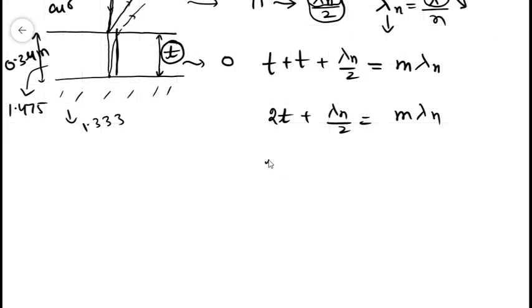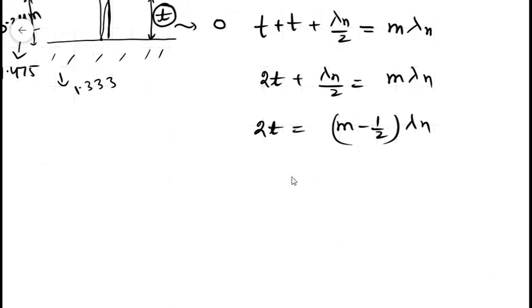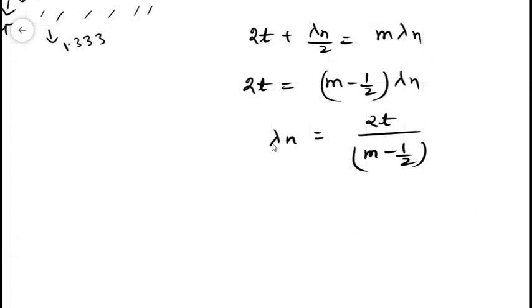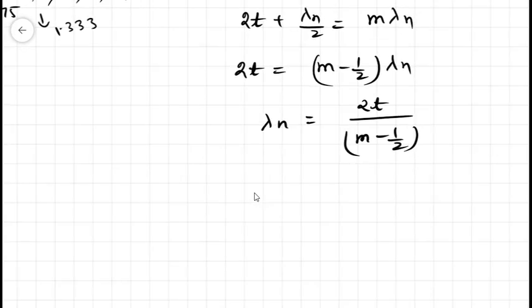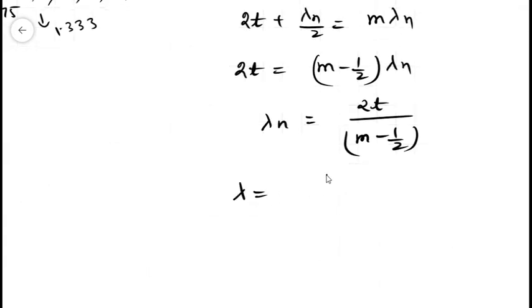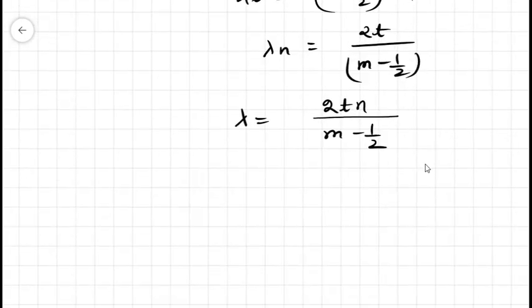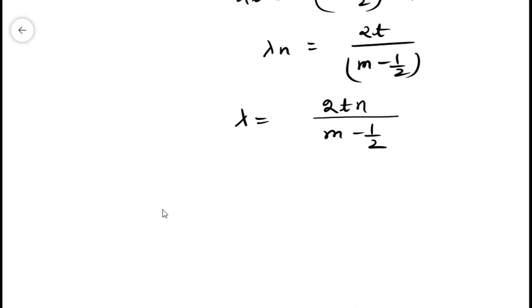So 2t equals (m minus 1 over 2) lambda n, and lambda n can be written as 2t divided by (m minus 1 over 2). Now lambda n equals lambda divided by n, so lambda will be equal to 2tn divided by (m minus 1 over 2), and we are asked to find the maximum wavelength in this case.